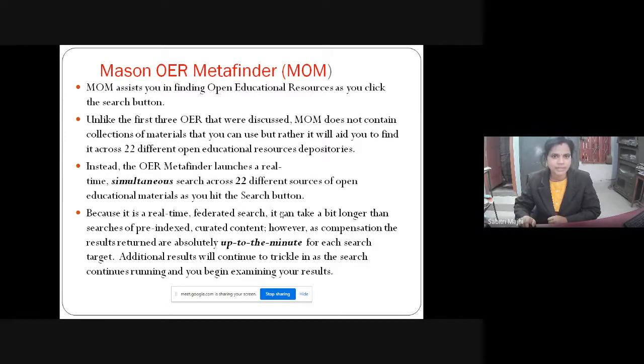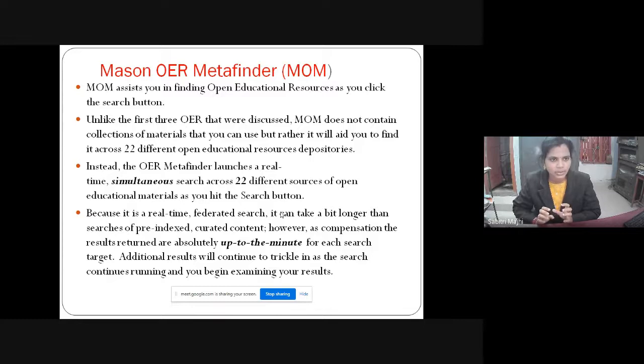Then Mason OER Metafinder. This OER repository is quite different from other repositories. Other repositories organize or gather all the open educational resources according to subject, education level and so on. But this Metafinder does not have any collection of its own.